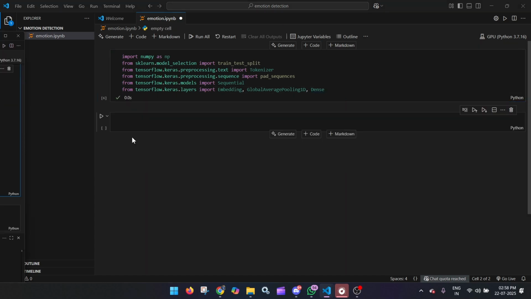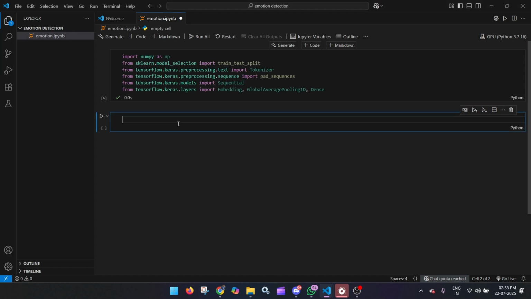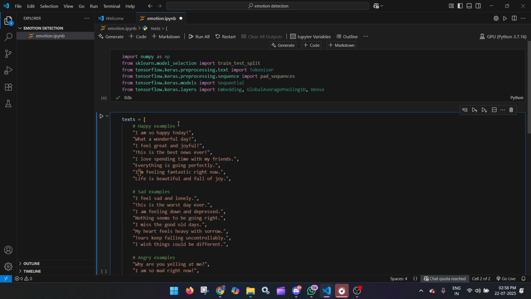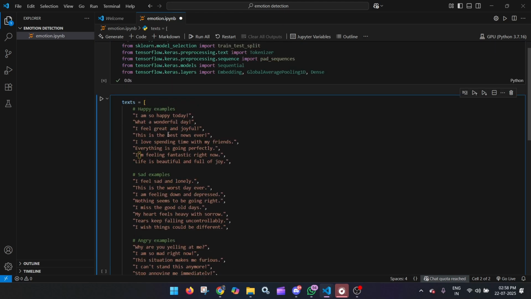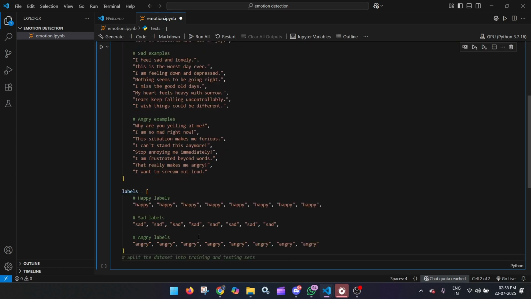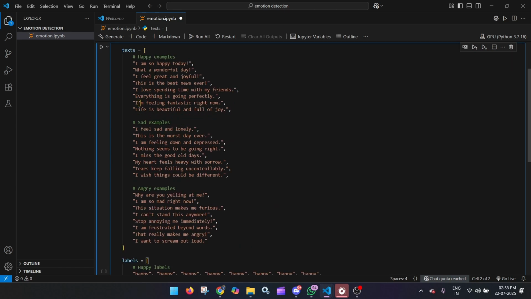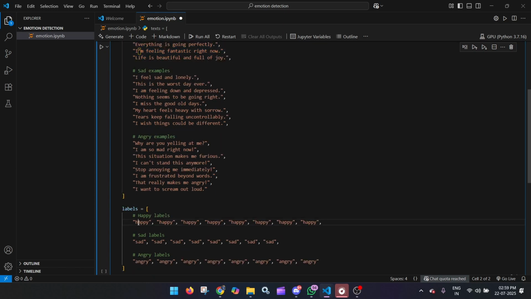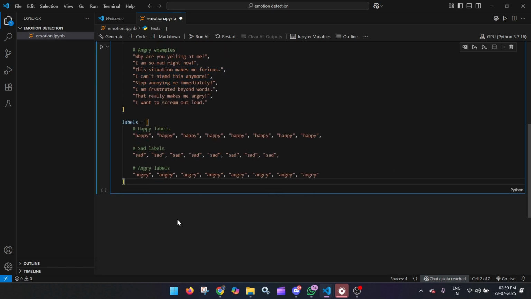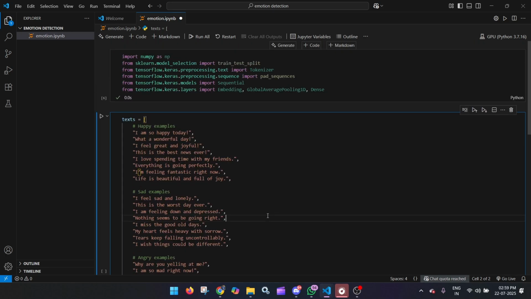Now in this next part, we have to write our data set. We will not be using any CSV file this time, so we will just write the data ourselves. These are the sample data which we will use today for understanding the working of emotion detection. I have not used any CSV. You can see that this is for happiness and the label is over here, this is for sad, and this is for anger. Now I have got this data, and I will run it once.